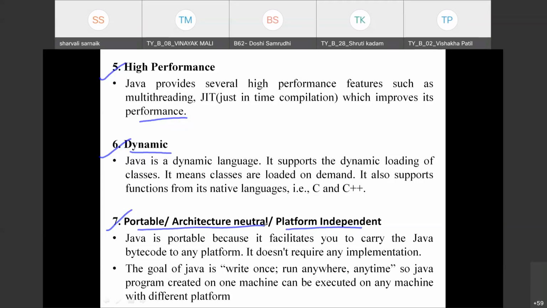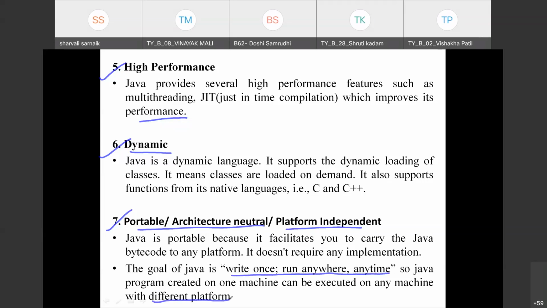The goal of Java, we know, is write once, run anywhere, anytime, and forever. As I said, a Java program created on one machine can be executable on any other machine with a different operating system.